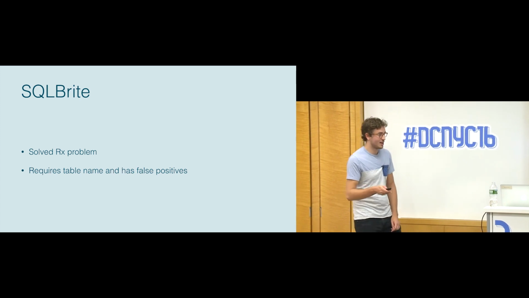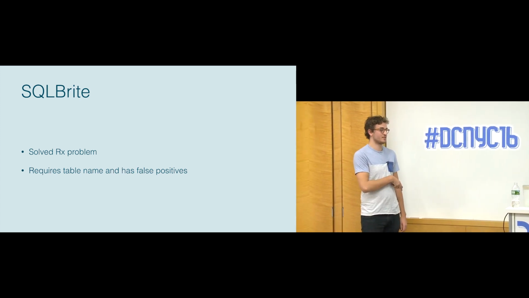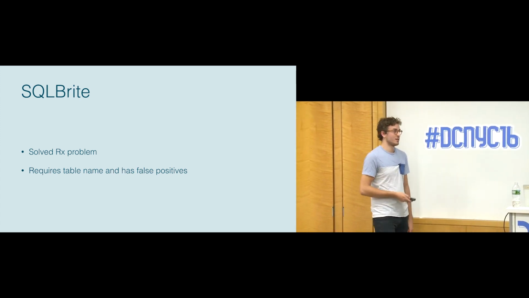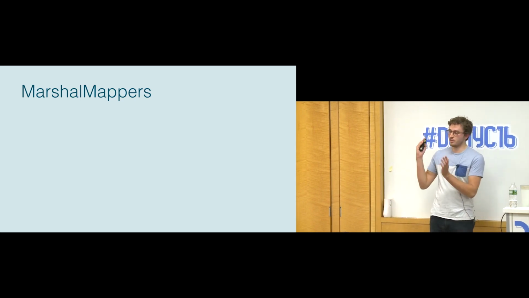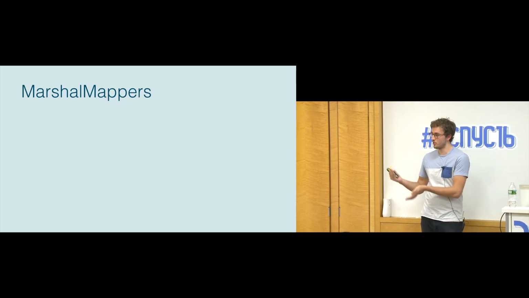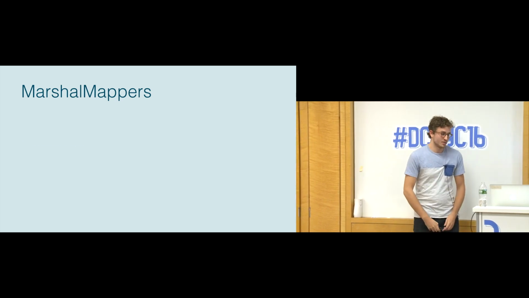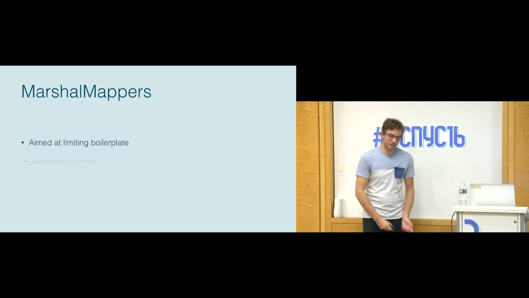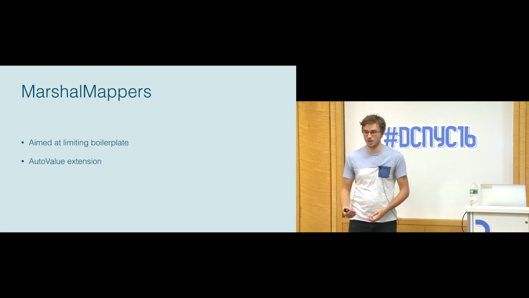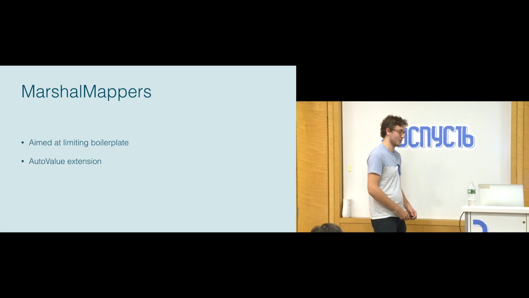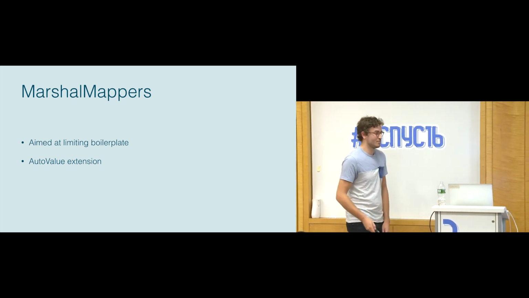And this is where another library, about 6 months after the release of SQLite, started being developed, called Marshall Mappers. Marshall Mappers' whole purpose was limiting the boilerplate around the content values and the mapper parts of it. It was implemented as an AutoValue extension, so we were going to use annotations again to try and eliminate that boilerplate. Unfortunately, this didn't even make it into cache.